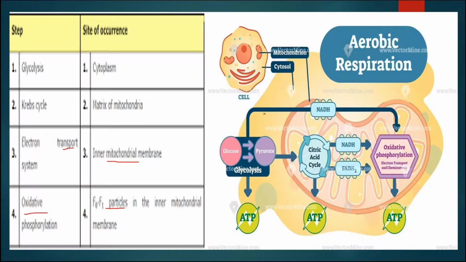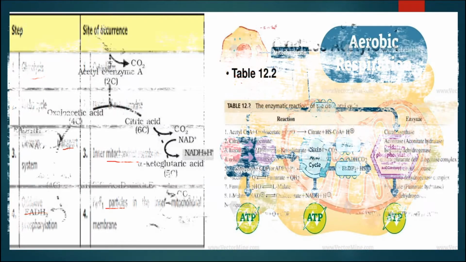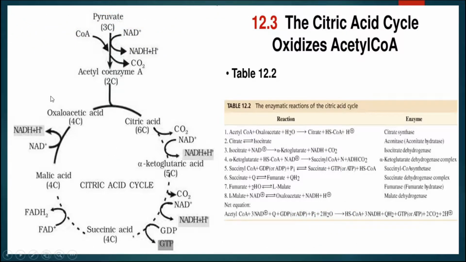In the previous class we have studied the different steps of glycolysis. Now we will study the steps of the Krebs cycle, which occurs in the mitochondria. The Krebs cycle or citric acid cycle is the next step in aerobic respiration. Pyruvic acid, which is the end product of glycolysis, will enter into the mitochondria. Before that it will convert into acetyl coenzyme A. Pyruvic acid is a 3-carbon compound, whereas acetyl coenzyme A is a 2-carbon compound, and in this process 2 NADH2 will be produced and 1 molecule of CO2 is released.